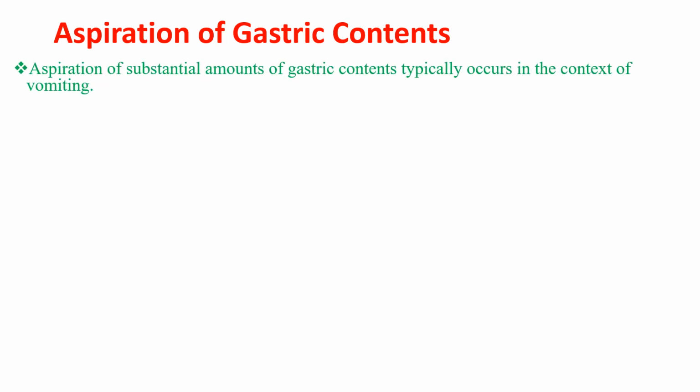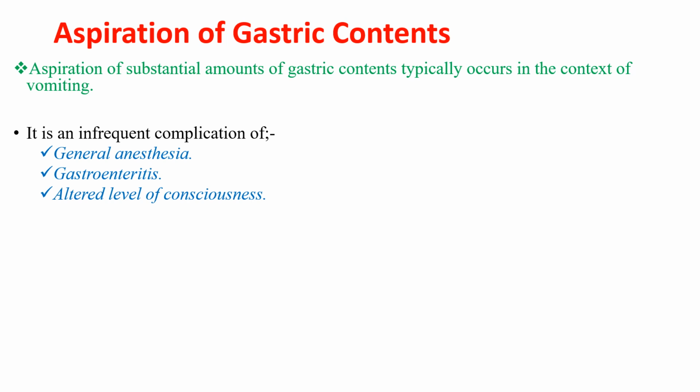Aspiration of a substantial amount of gastric contents typically occurs in the context of vomiting. This vomiting is common in the case of general anesthesia, gastroenteritis, and altered level of consciousness. So aspiration of gastric contents is most common during those things.